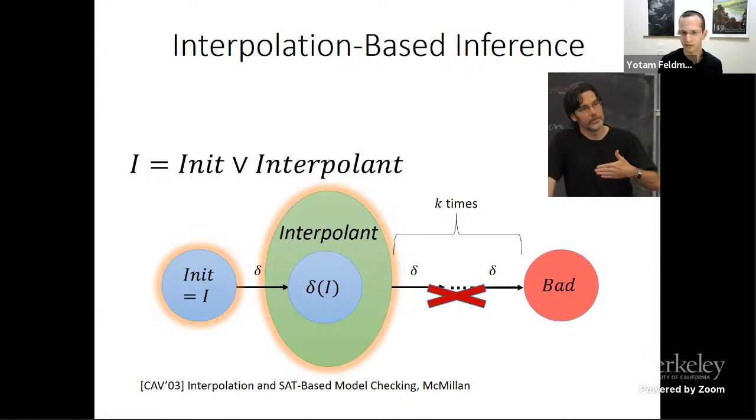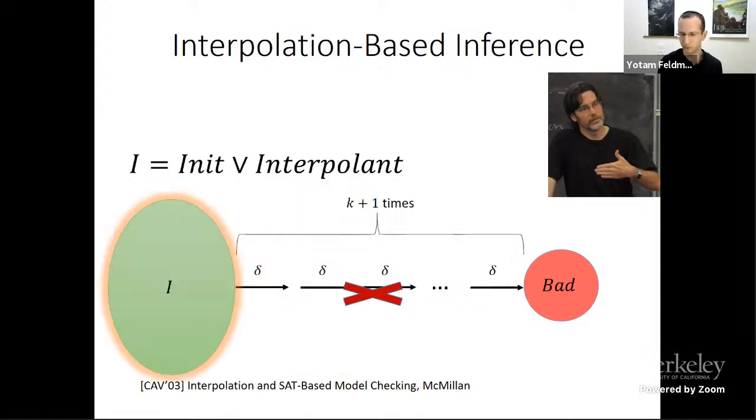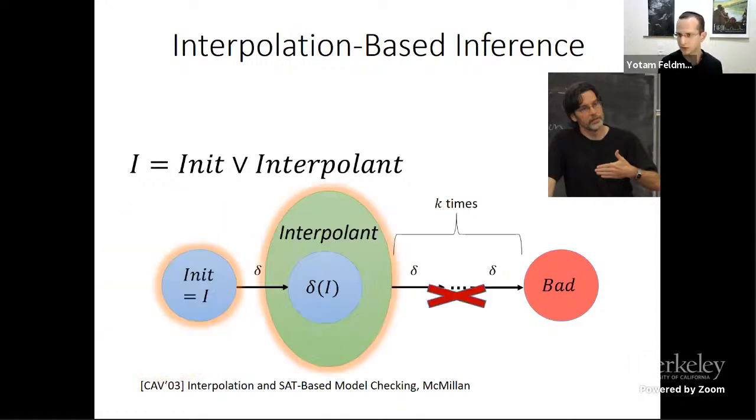Once we have this new candidate, we again do bounded model checking of k+1. We again look at the post image, try to generalize that by finding an interpolant, adding this to the candidate, and so on and so forth until we converge to an inductive invariant. If it so happens that at some point we have included a state that can reach a bad state in k+1 steps, then this is a failure of the algorithm and it needs to be restarted with a larger bound k. Okay, so this is the overall structure of the algorithm.